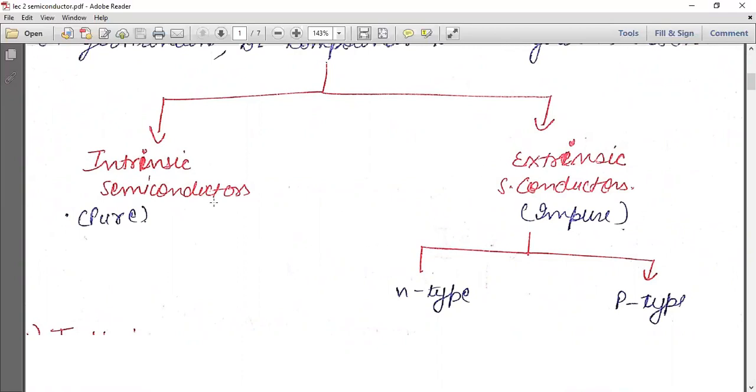Intrinsic semiconductor is known as the pure form of semiconductor without any impurity. But extrinsic semiconductor is known as the impure form of semiconductor. It has two types. One is N type extrinsic semiconductor, one is P type extrinsic semiconductor. We're going to study all these semiconductors in detail.